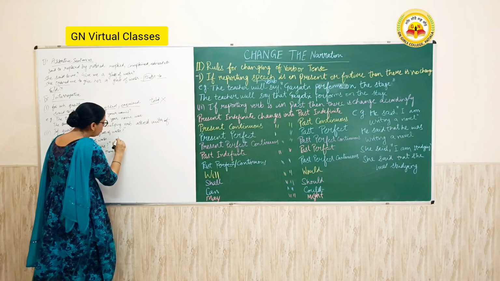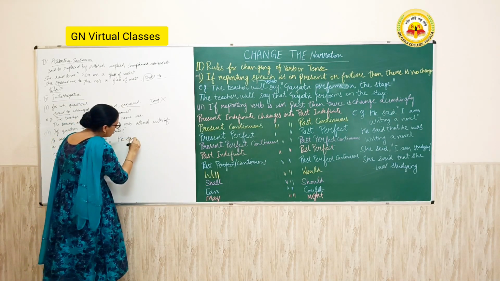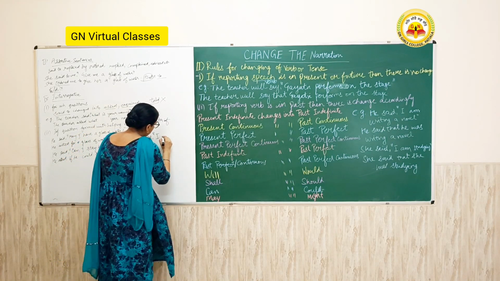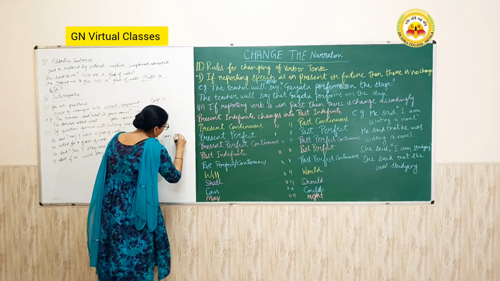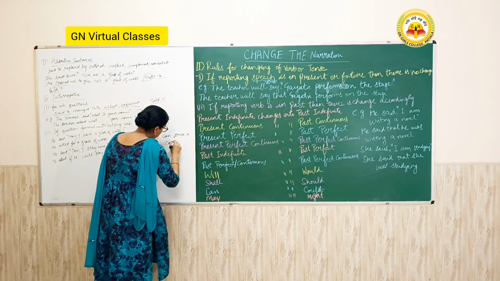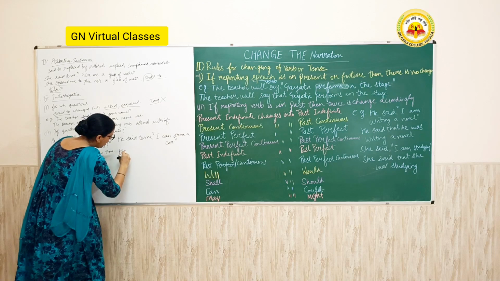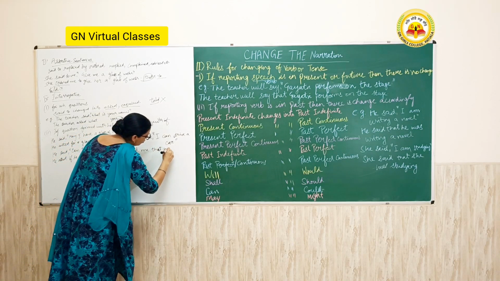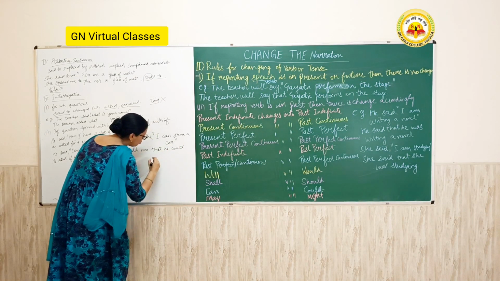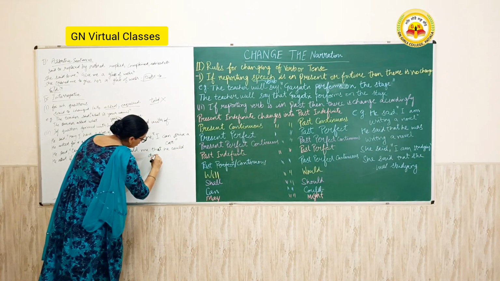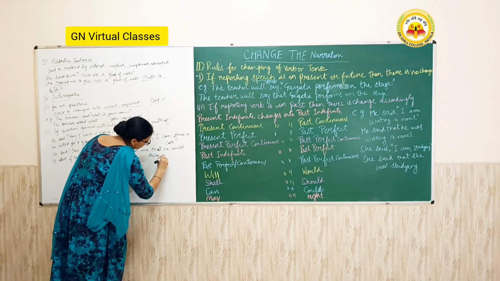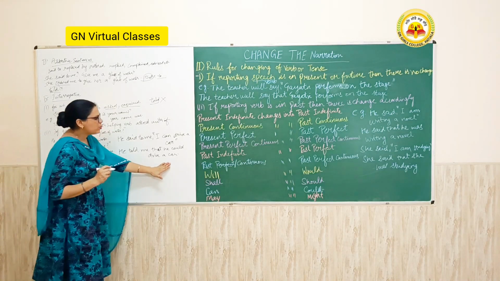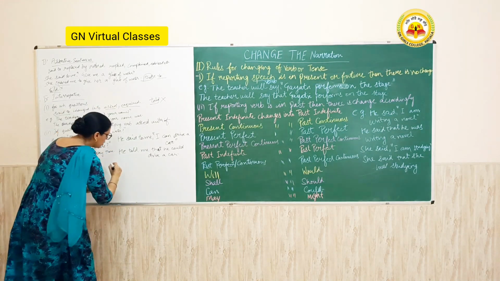The questions asked from this part are like this. You have to convert into indirect speech. He said to me, I can drive a car. He told me that he could drive a car. Can changes into could. And sometimes you are given indirect speech and you have to convert it into direct speech.